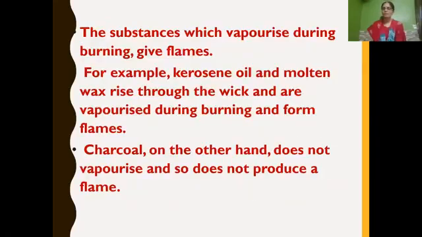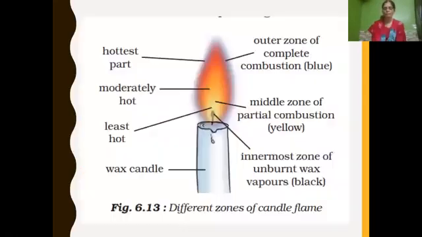Then, not all substances form flame when they burn. The substances which vaporize during burning, they only give flames. Example, kerosene oil, molten wax. When we use a kerosene oil lamp, the kerosene oil, or when we use a candle, the melted wax, they rise through the wick and are vaporized during burning and form flames. But charcoal, on the other hand, does not vaporize, so it does not produce flame.